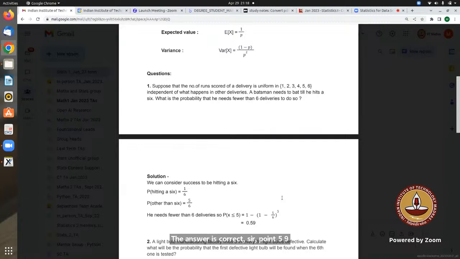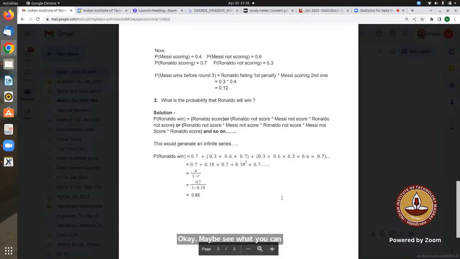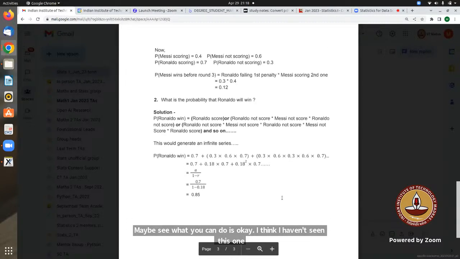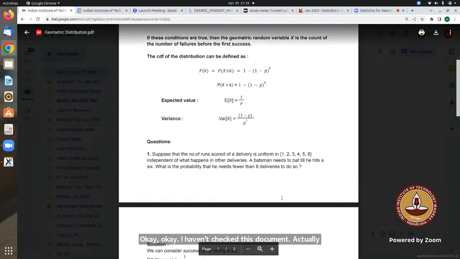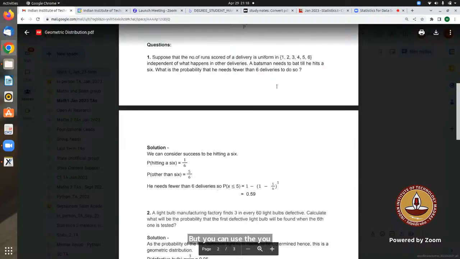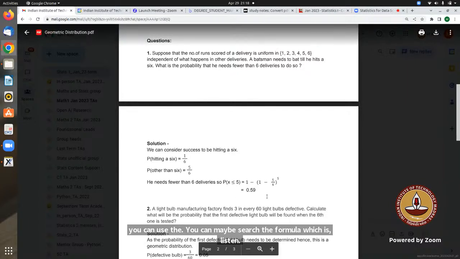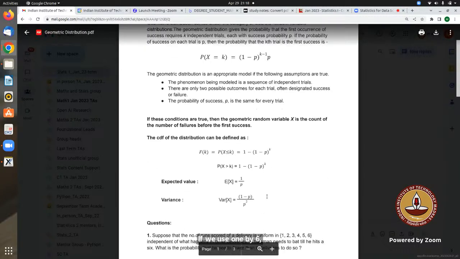I haven't seen this one. I haven't checked this document actually. Okay, fine. But maybe you can search the formula for less than. So I think this is the correct answer, right? Let me check once. If we use 1/6 also, it won't be correct. This is the formula: 1 minus (1 minus p) to the power k, right?